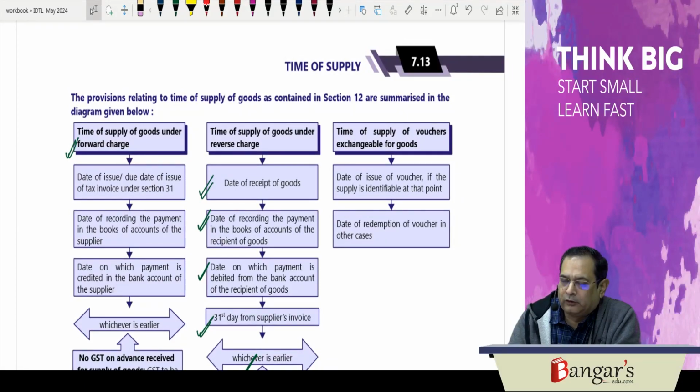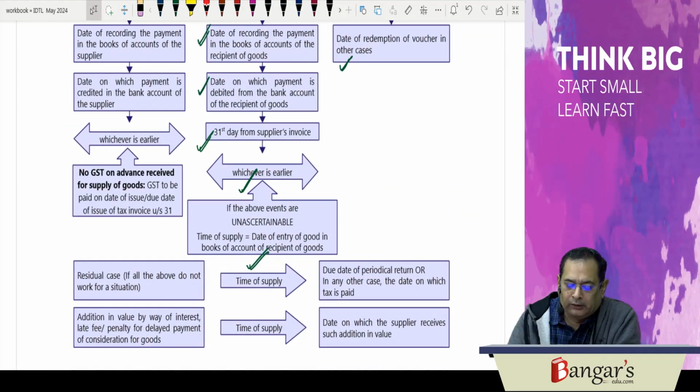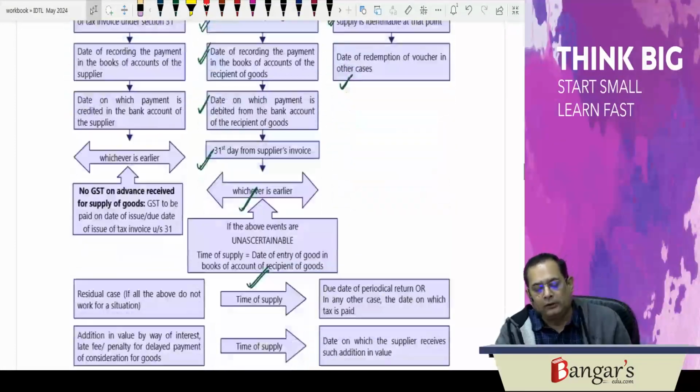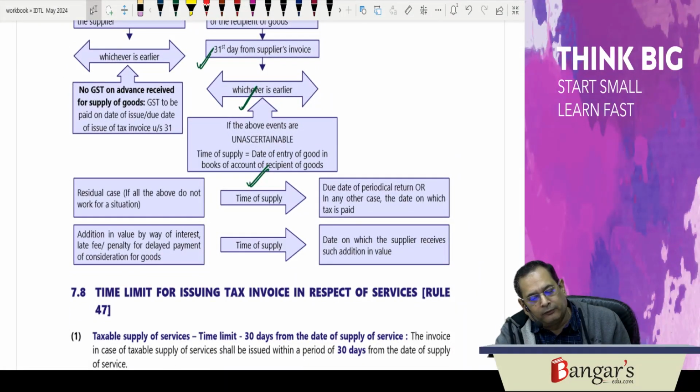Then, in respect of vouchers, if supply is identifiable at the time of issuance of voucher, the time of supply will be the date of issuance of voucher. But if supply is not identifiable, it will be the date of redemption of such voucher. Then in residual cases, in all other cases, how will you determine the time of supply? If a periodical return is required to be filed, it is the due date of furnishing of the periodical return, and in any other case, the date when the tax is paid.